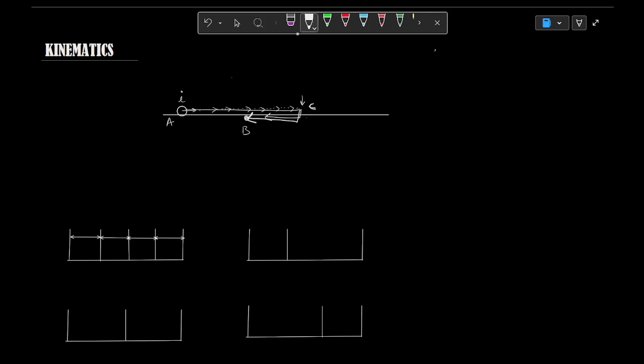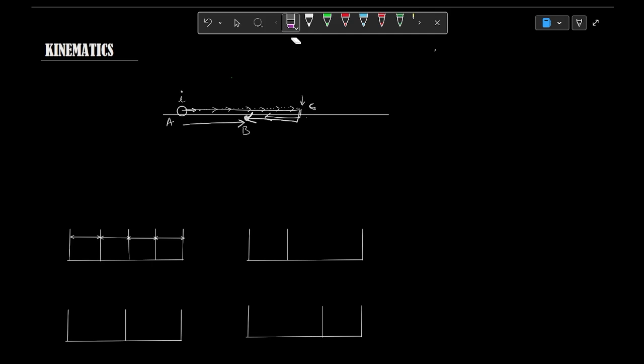Basically, it is the length of path which the body has traveled, whereas displacement is the vector connecting initial and final point, that is AB. So here we can observe that the magnitude of displacement is less than distance.